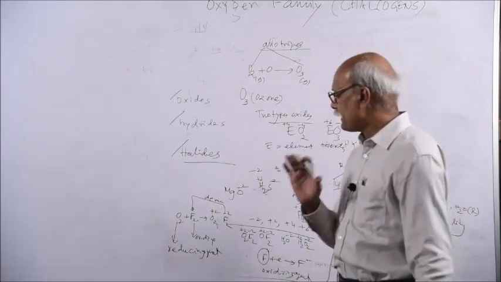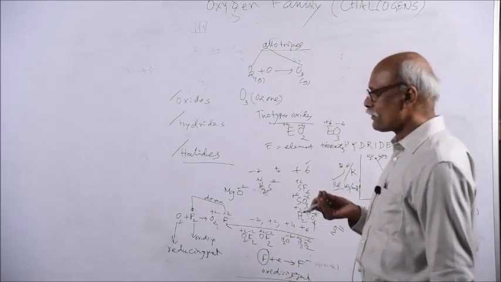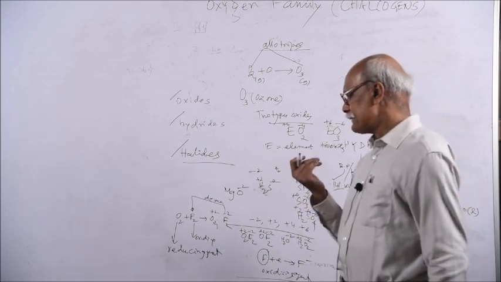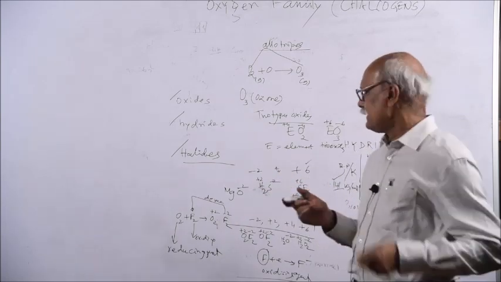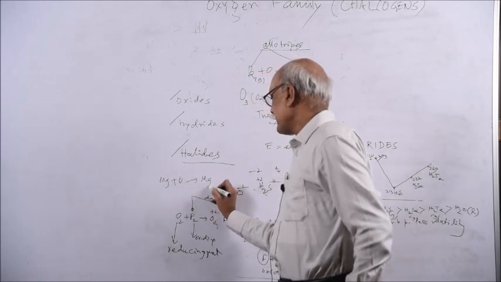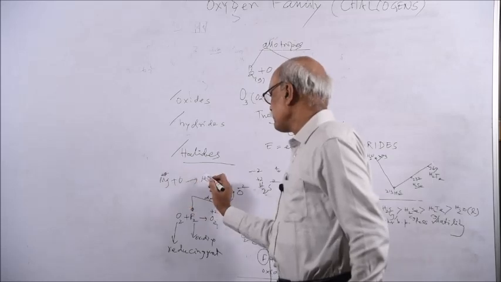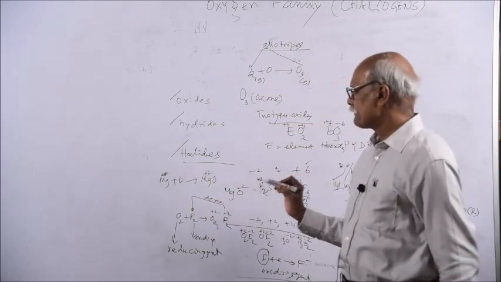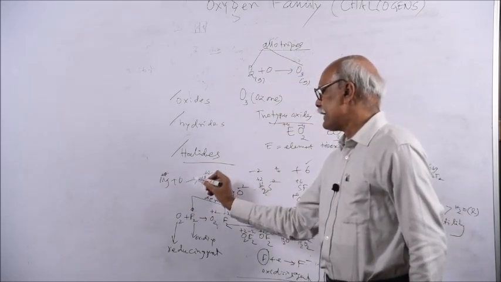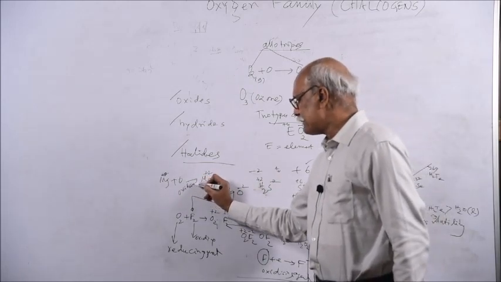Generally we think that oxygen is an oxidizing agent. This is our common concept, addition of oxygen is oxidation. So oxygen is commonly an oxidizing agent, as in the case of magnesium plus oxygen gives magnesium oxide. Here magnesium goes from 0 to plus 2. So oxidation takes place. So magnesium is getting oxidized by oxygen. So oxygen is an oxidant or oxidizing agent.